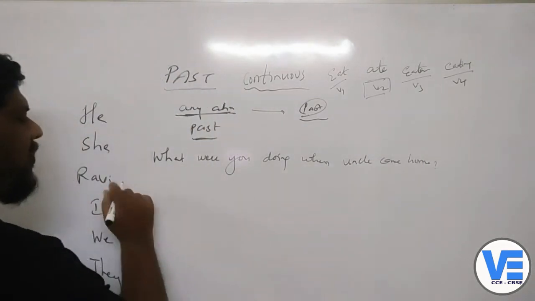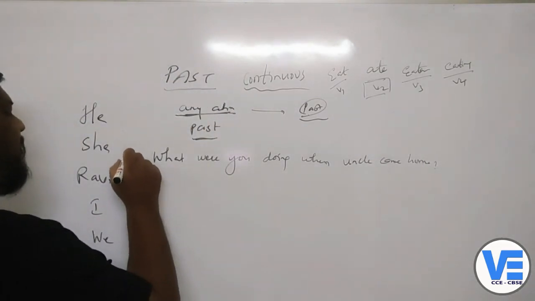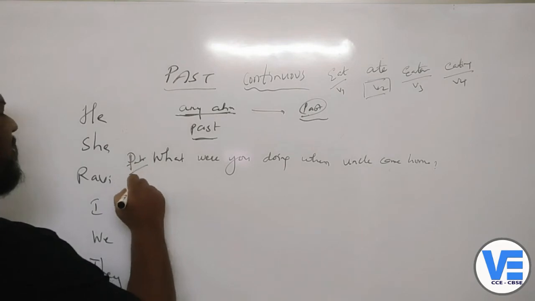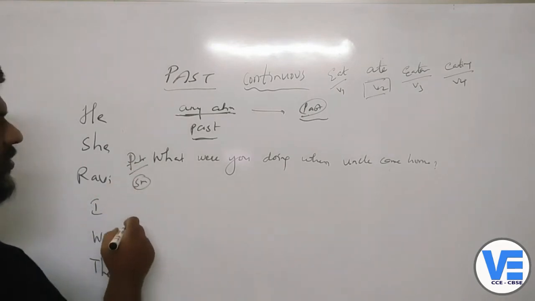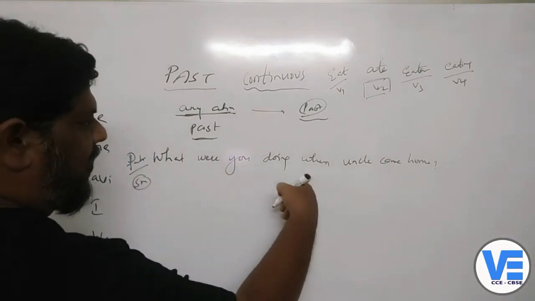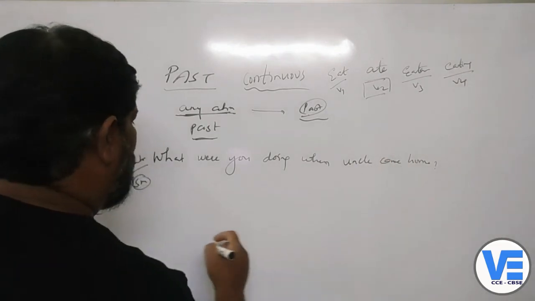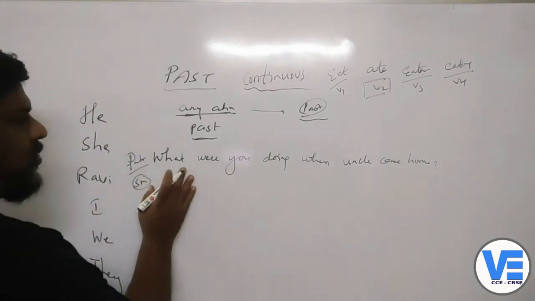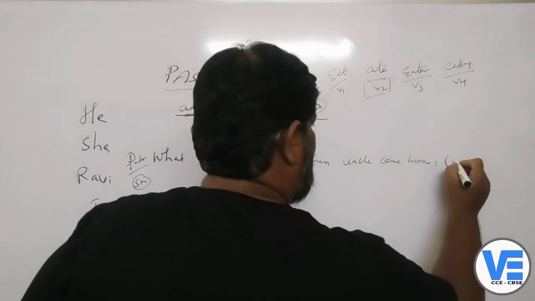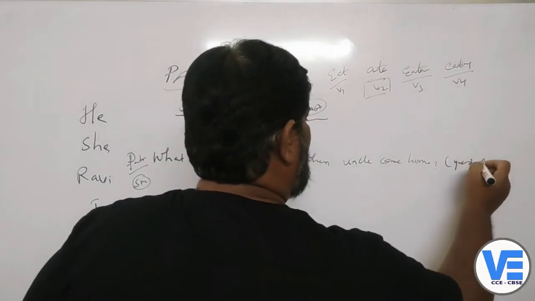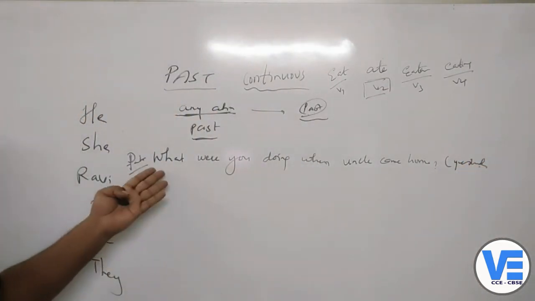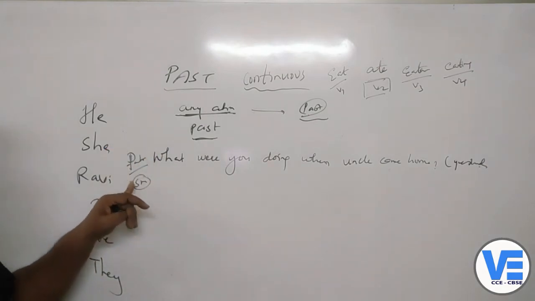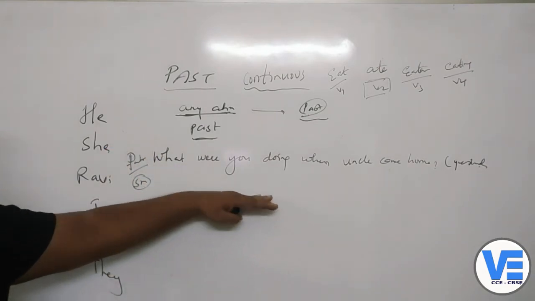This is a question asked by a father to his children. Yesterday uncle came, and at the time the father was not there. So now he's asking what they were doing when uncle came home.